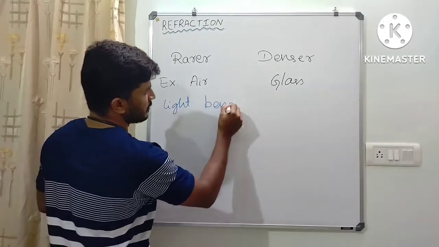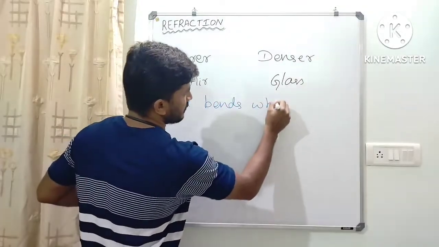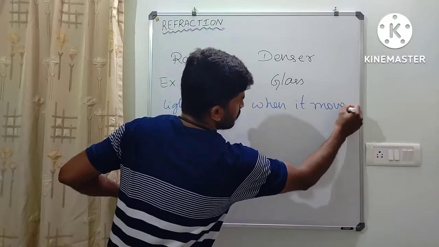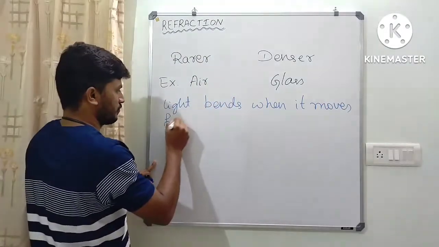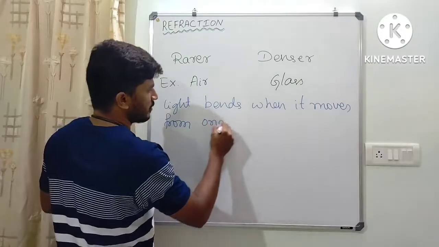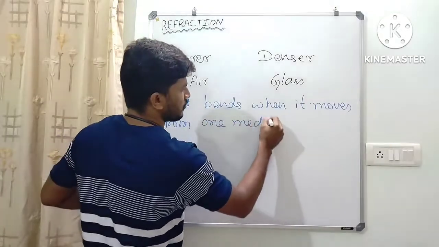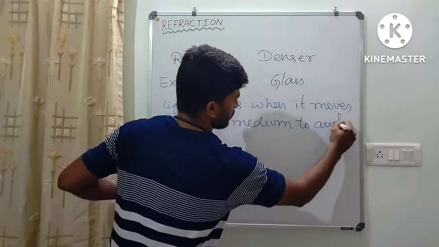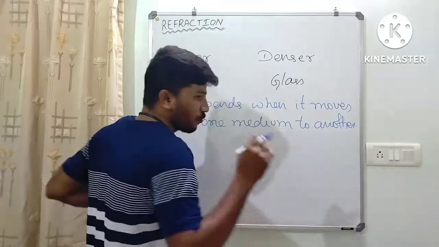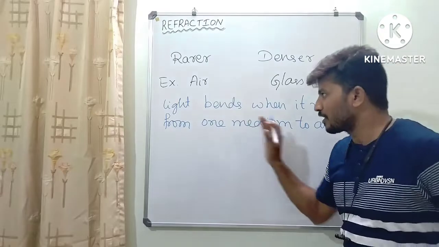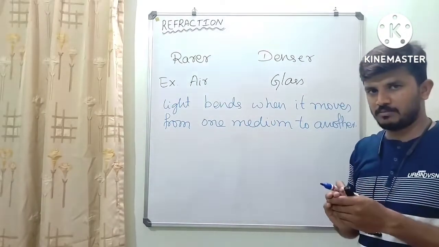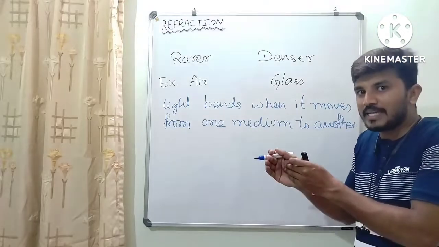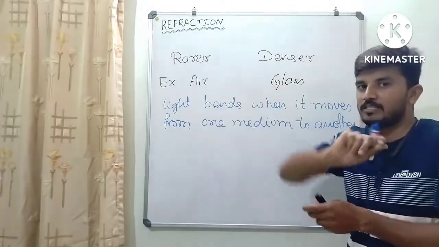I'll explain that in detail while explaining refraction.